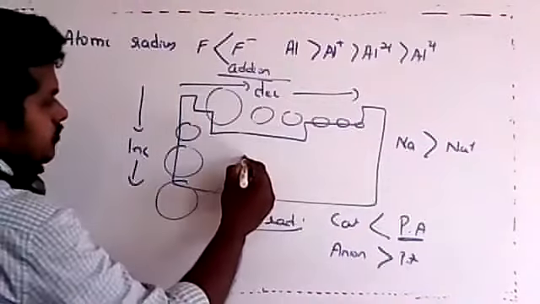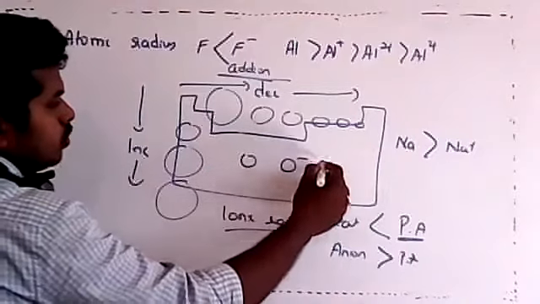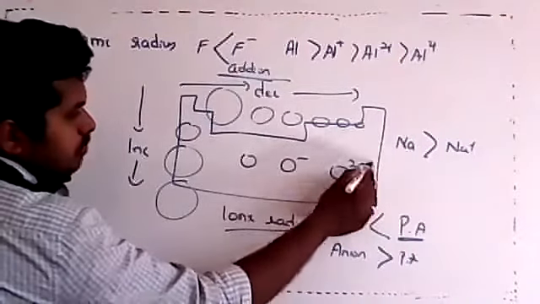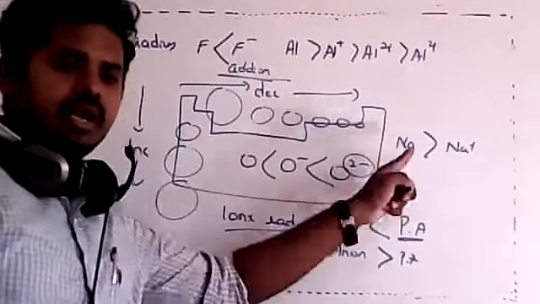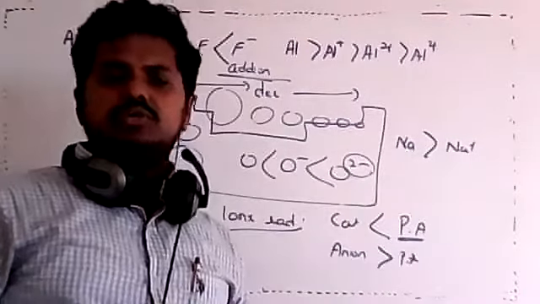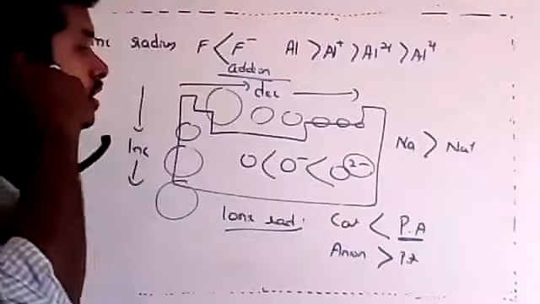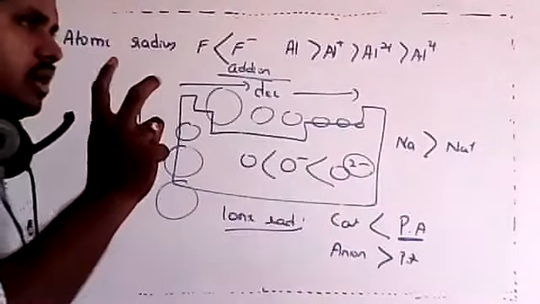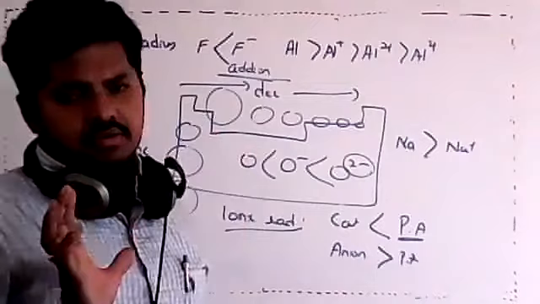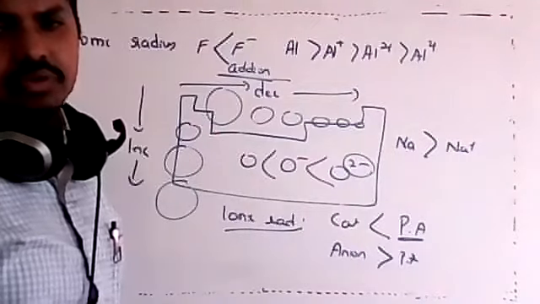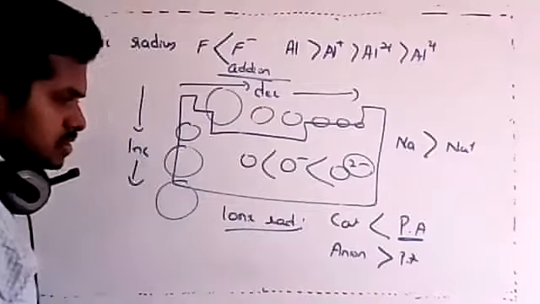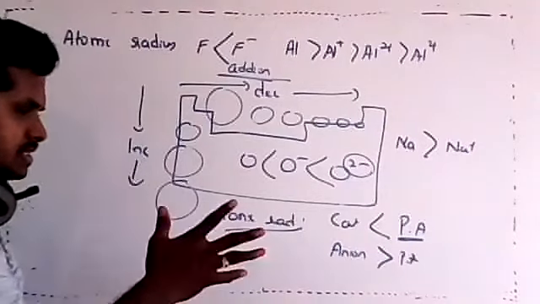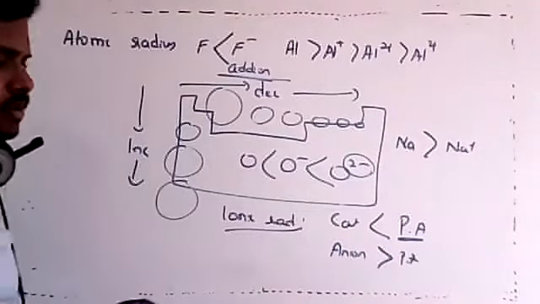Again, if you compare oxygen with O minus and O2 minus, more charge means more addition, so it is larger. That is the hint I gave also. Cation, read it as cut-ion. Anion, read it as add-ion. It will help you to remember that anions are formed by adding, which means size is more. Cations are formed by cutting, so after cutting, the size decreases. These things we have discussed.